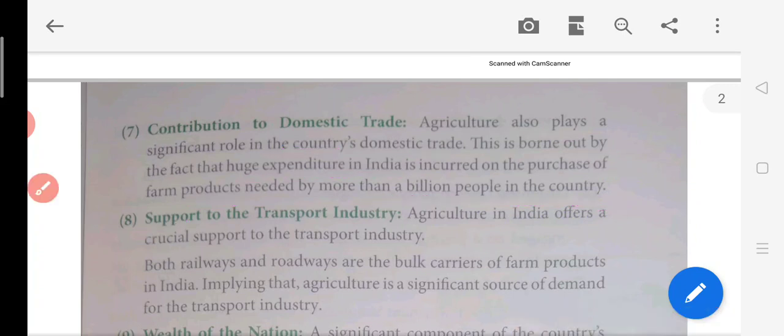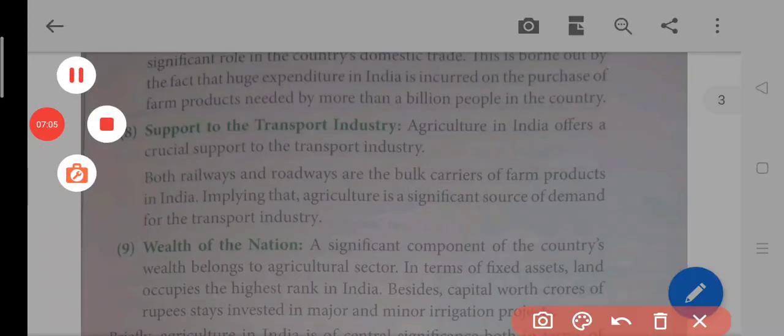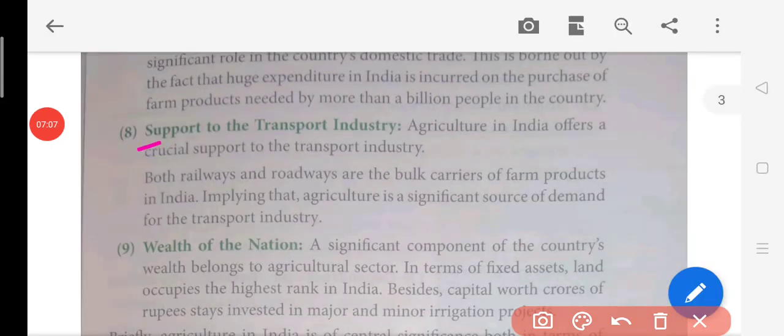Then support to the transportation industry. Now how is transportation coming into the picture over here? See, here you can see that it supports the transport industry. So how? See, railways and roadways are the bulk carriers of the farm products. So farm products from the agriculture field are coming to the cities and all the areas. So we need to transport them. So we'll have to take the help of logistics companies like APL Logistics, and there are many other companies like that which help to transport the farm product from one place to the other. So this is how the transport sector or logistics sector is also growing.